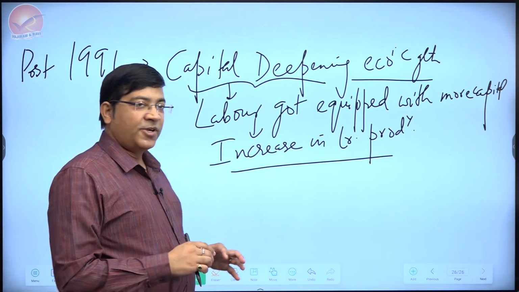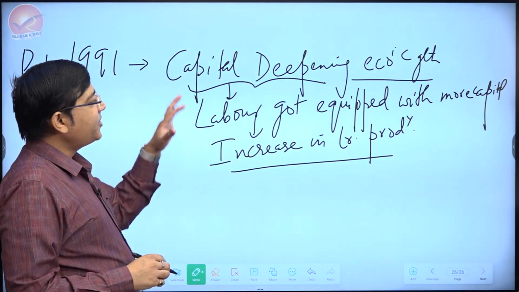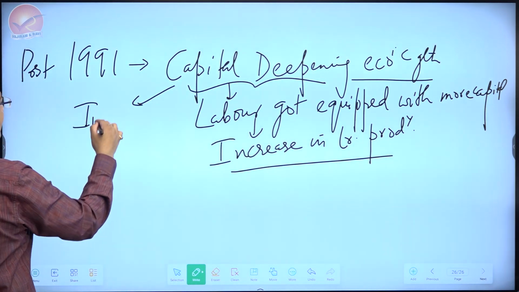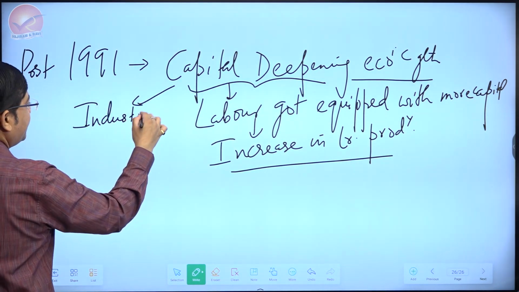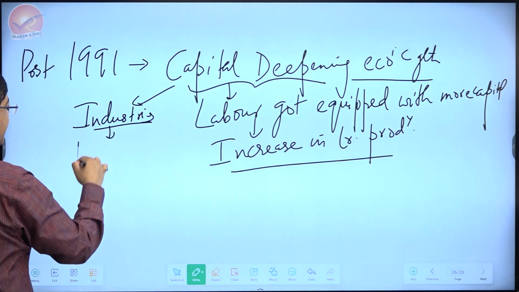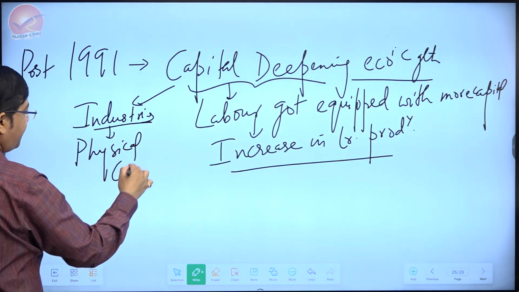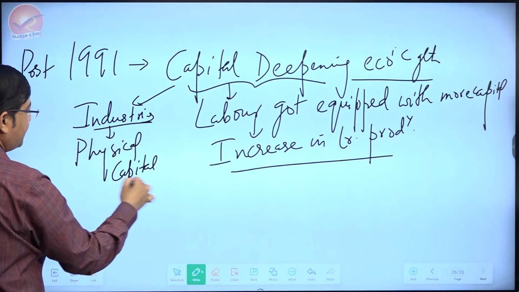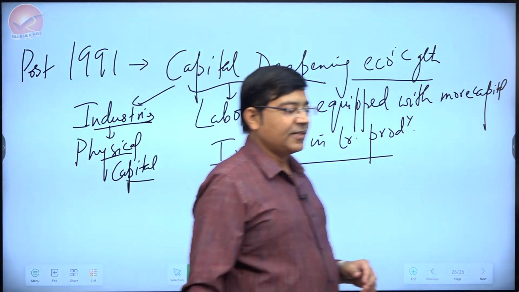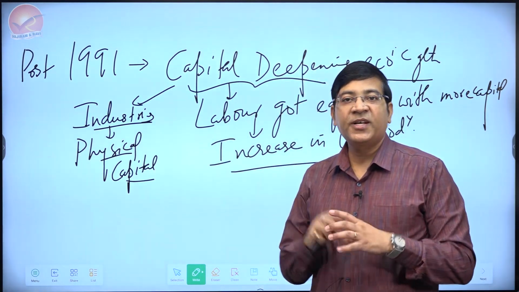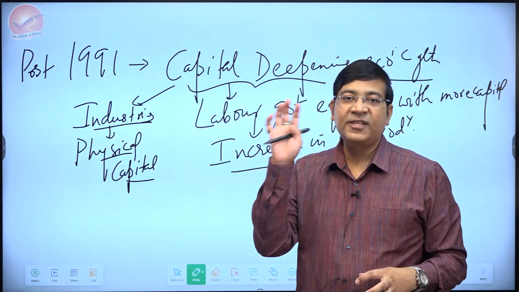Okay, the other thing to note here is that when we talk about capital deepening growth in industries, we are talking more about physical capital. Even if human capital is needed, physical capital became more important, as in the automobile sector, we need those laborers who can work on certain machineries or in certain factories.